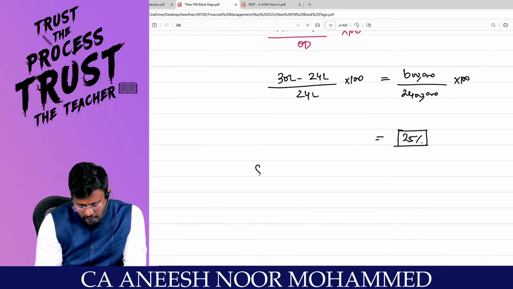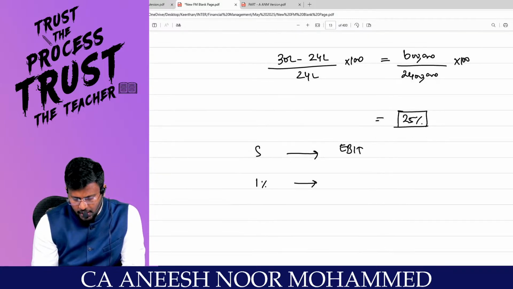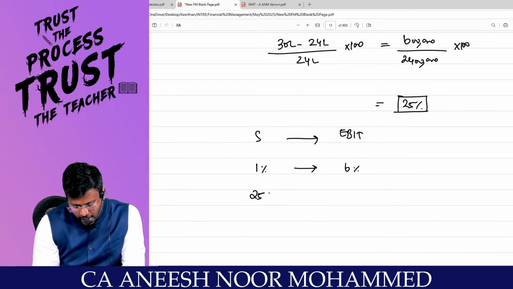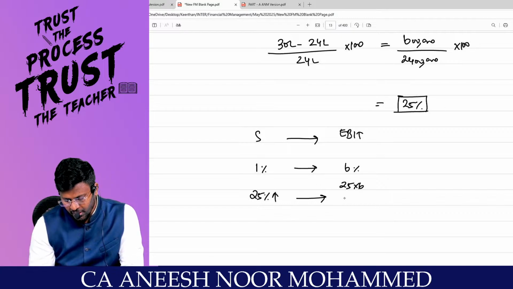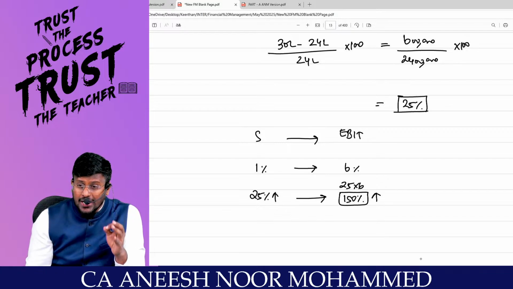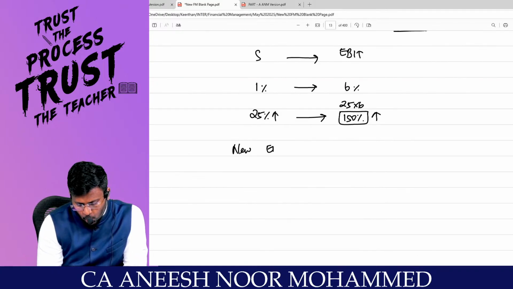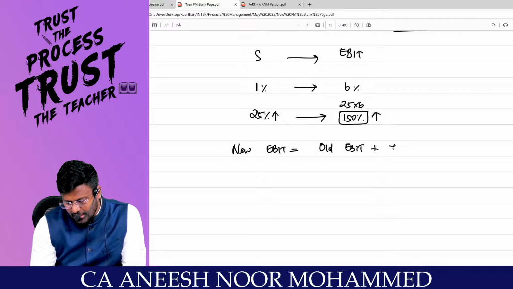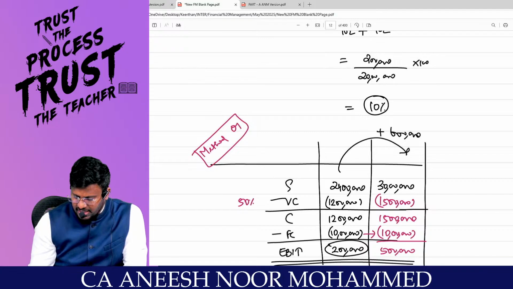I know the formula. This is a relationship between sales and EBIT. If 1% change in sales will lead to 6% change in EBIT. Right, sir? Here actually 25% sales has been increased. Then 25 into 6 comes to 150%. It is only an increase. Are you all really with me? That means, my dear lovable students, new EBIT is equal to old EBIT plus increase. What is the existing EBIT? 2 lakh is the existing EBIT.